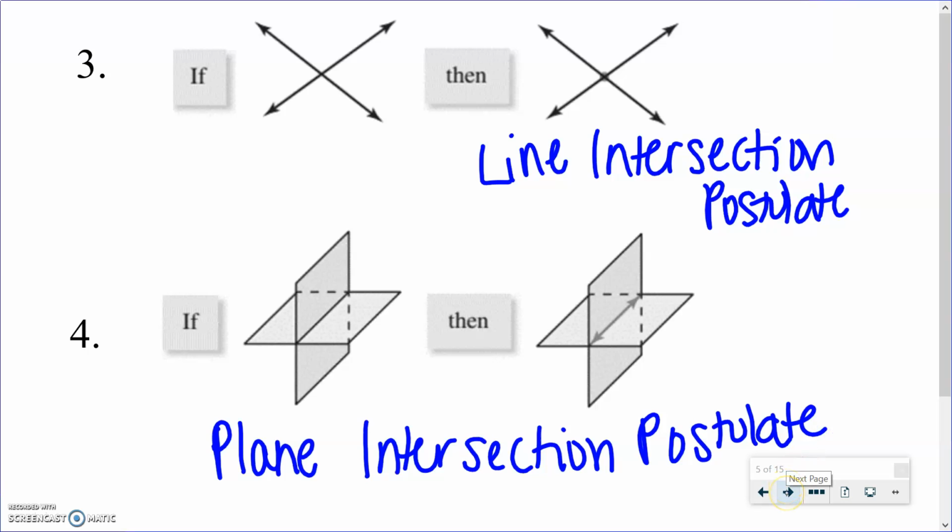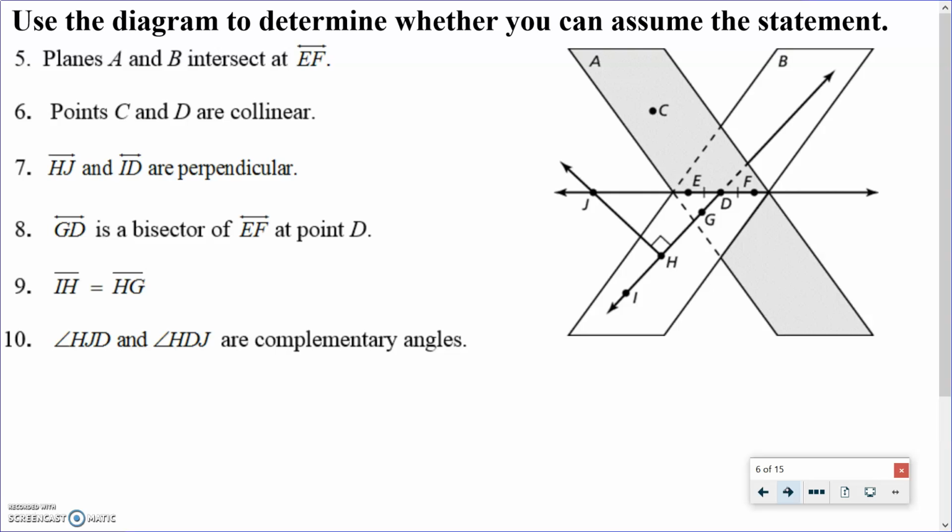Okay. All right. So this next, I would like you to pause and try to answer yes or no for all of these real quick. Okay, once you've unpaused, I'm going to look. Can I look and see that plane A, so this gray plane, and plane B, the white plane, intersect at line EF? And I would say yes, okay? Because when 2 planes intersect, it creates a line, and in this case, that line is EF.